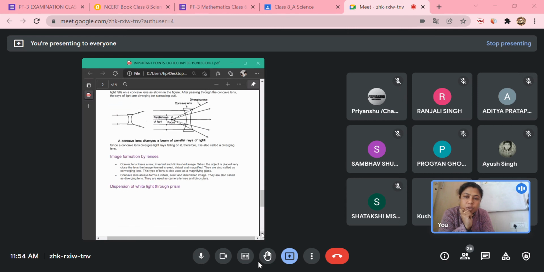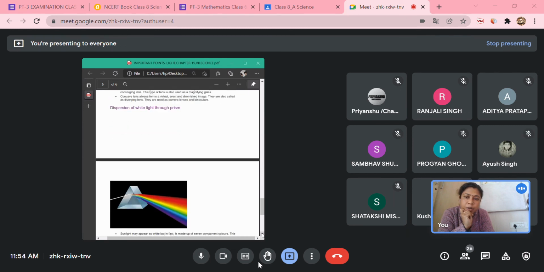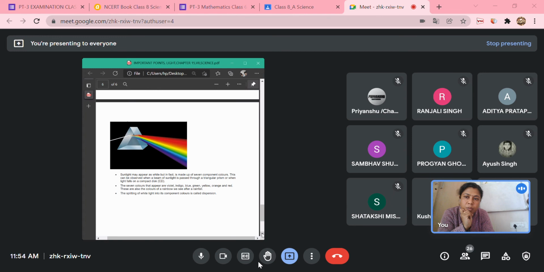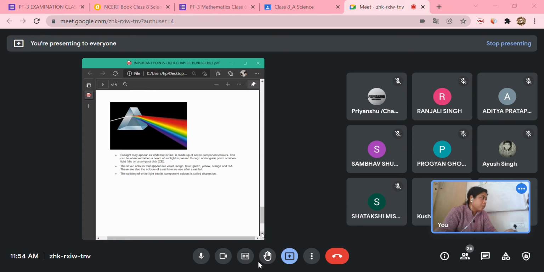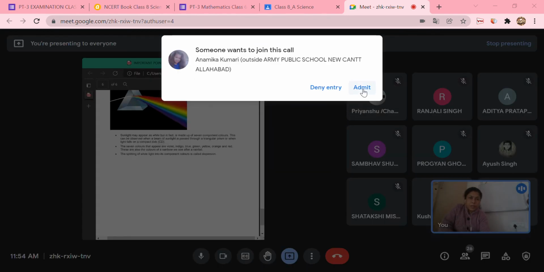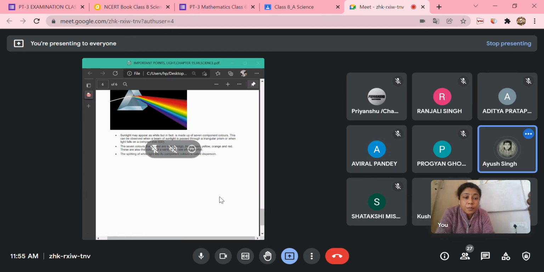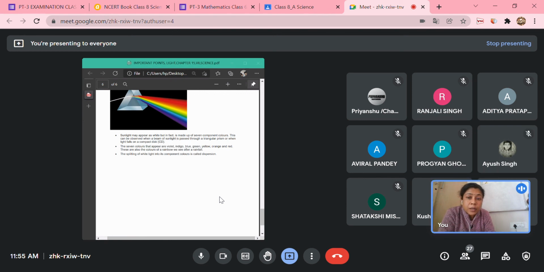Next, one more phenomenon that you have learned already in class 7. You know dispersion of light? Anyone? What is dispersion of light? Can you see the phenomenon over here? So, what is dispersion? Yes, Ravindra. When white light splits into seven colors. Splitting of white light, when it passes through what? Through a prism. That is a prism.